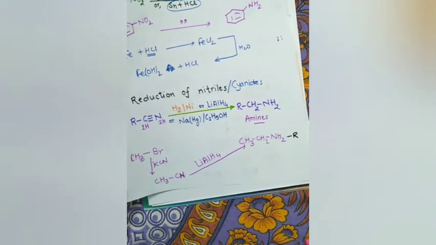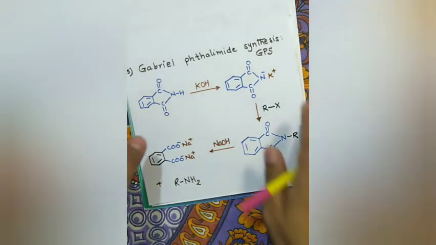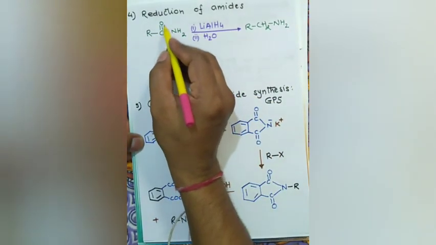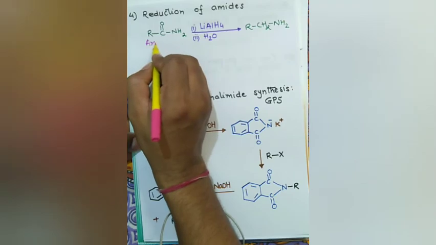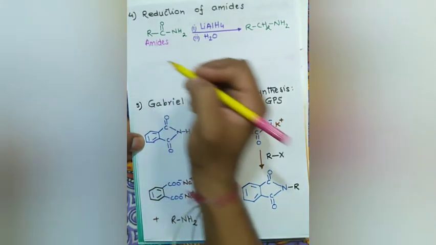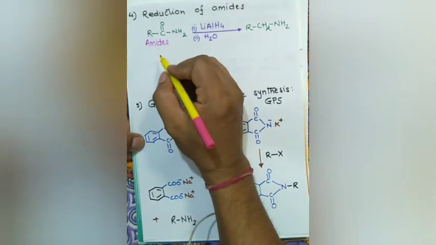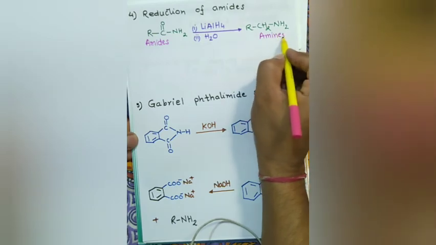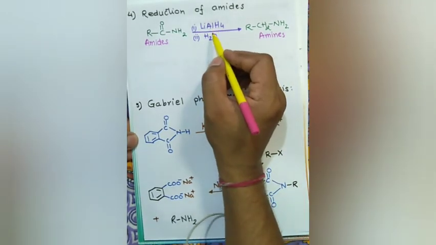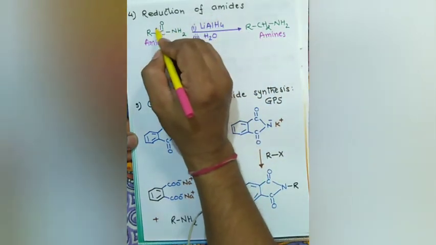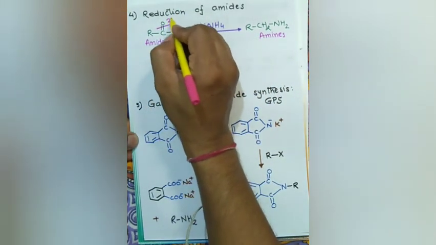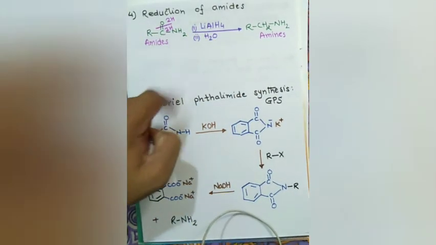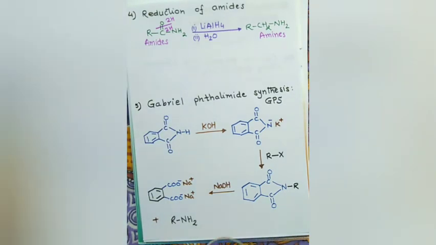Now, the next method of preparation is reduction of amides. Amides, we know that the functional group is CONH2. This is an amide. This can be converted to primary amines by LiAlH4 followed by hydrolysis. This LiAlH4 breaks the C=O bond, two hydrogens over here and two hydrogens over here. So you will get RCH2NH2. A simple reaction.